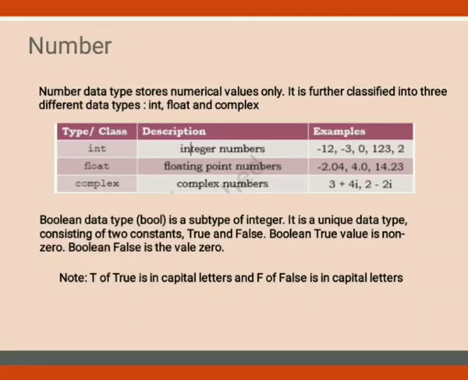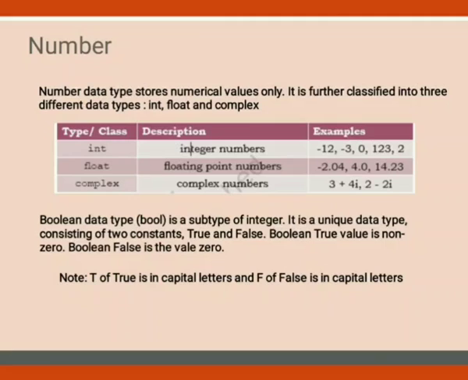And what about boolean? Boolean is also a number data type. Boolean means either true or false, either 0 or 1. The boolean data type, which is also known as bool, is a unique data type consisting of two constants. First is True and second is False. Here True and False are keywords.